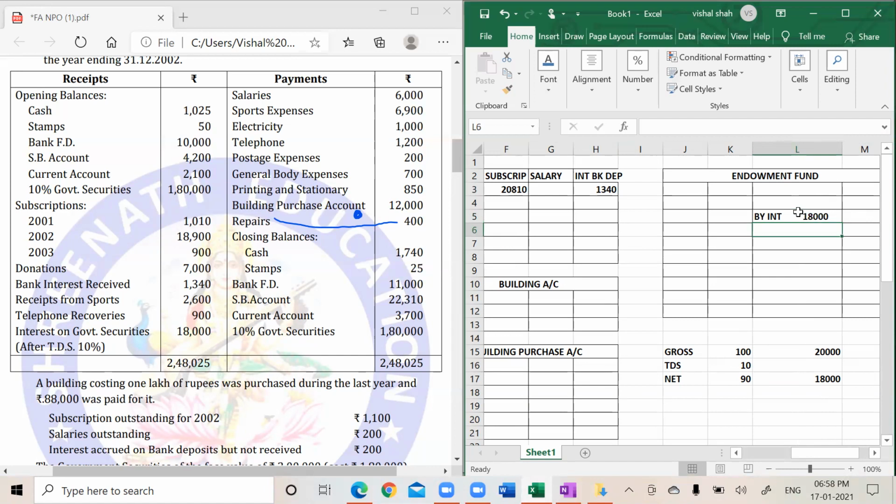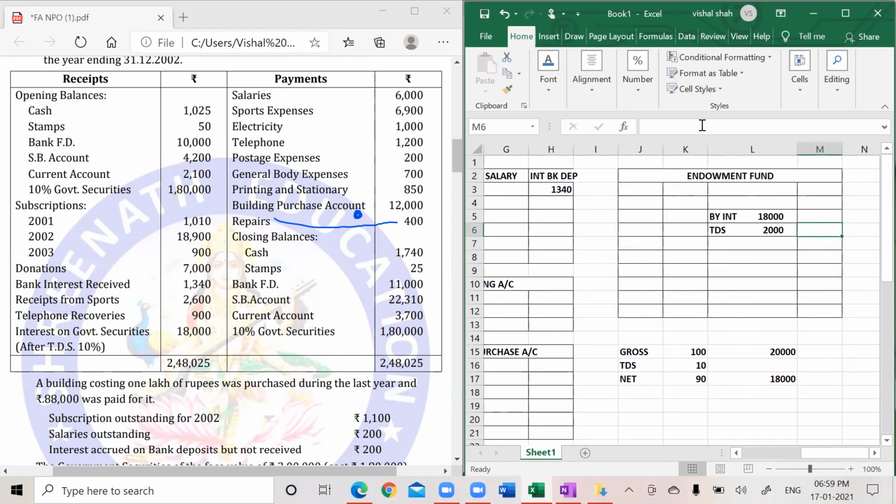The effect of 18,000 has been given because only one effect had to be given, but the effect of 2,000, gross is 2,000, so I will write TDS, so that happens to 20,000. TDS will have a two effect because it is not there in receipts and payment.